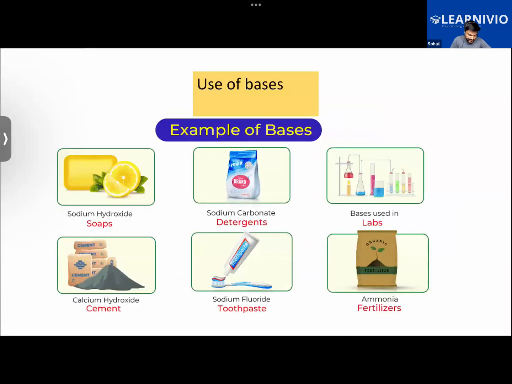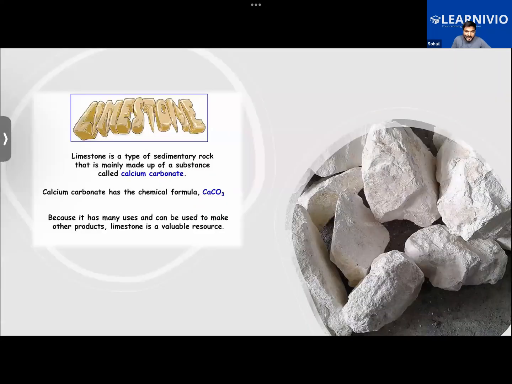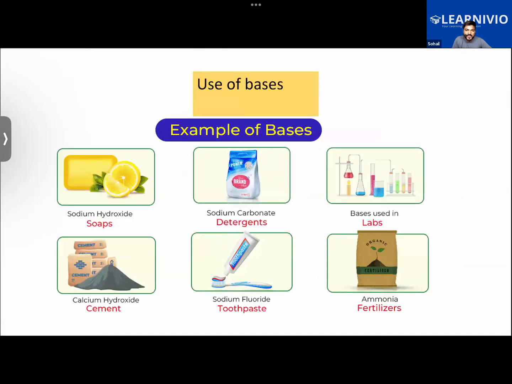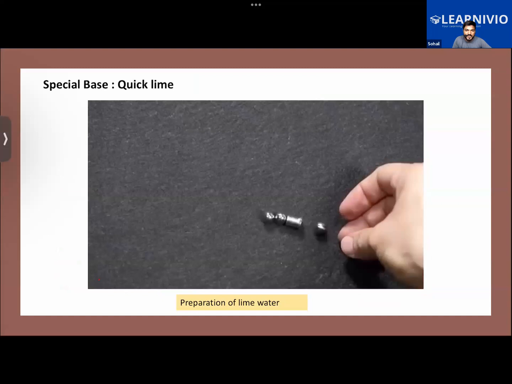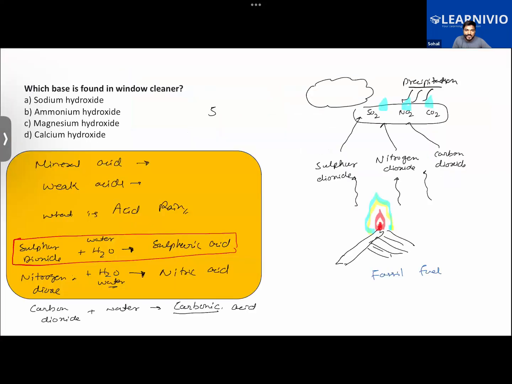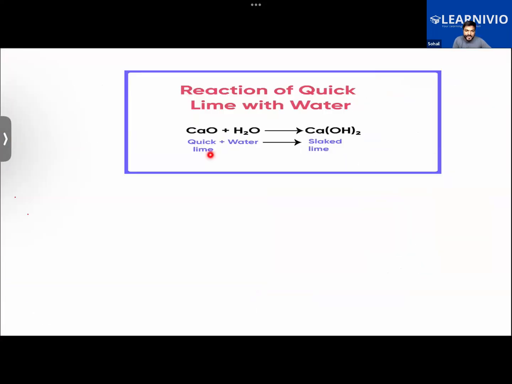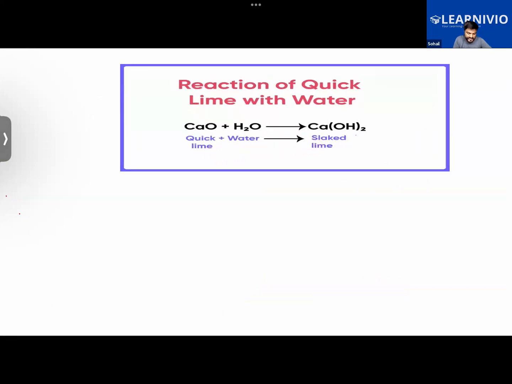All right. We had this special case of some of the bases like calcium carbonate. Calcium carbonate is the chemical name of limestone, basically, right? Using calcium carbonate, we obtain quicklime by heating it. And when water is added, you get slaked lime. Now what is slaked lime? Basically, this is calcium hydroxide. Calcium hydroxide, we have learned, is a weak base.